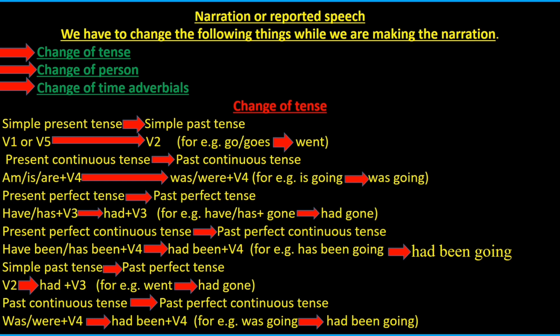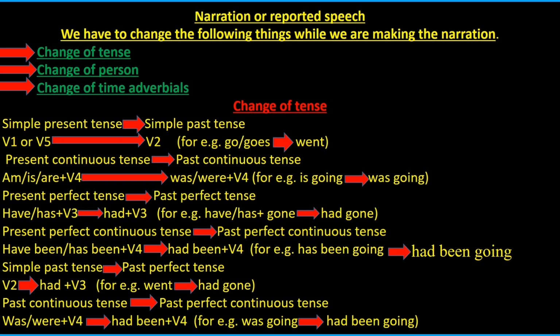Change of tense. Simple present tense will change into simple past tense. V1 or V5 will change into V2, for e.g. go, goes will change into went. Present continuous tense will change into past continuous tense. Am, is, are plus V4 will change into was, were plus V4. For e.g. is going will change into was going. Present perfect tense will change into past perfect tense. Have, has plus V3 will change into had plus V3. For e.g. have, has plus gone will change into had gone.